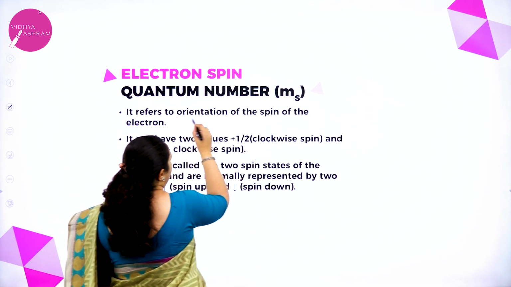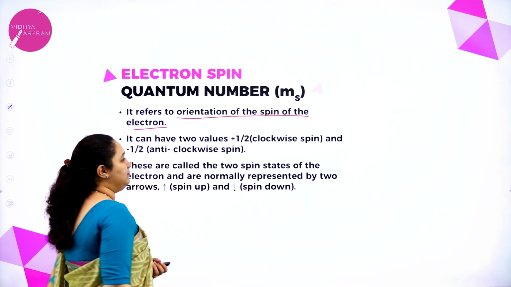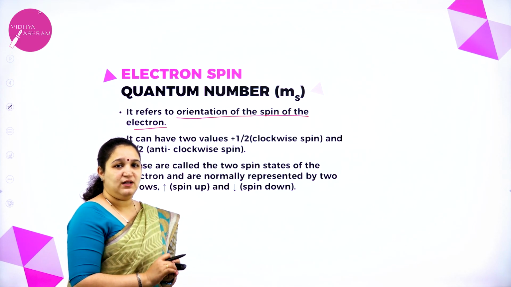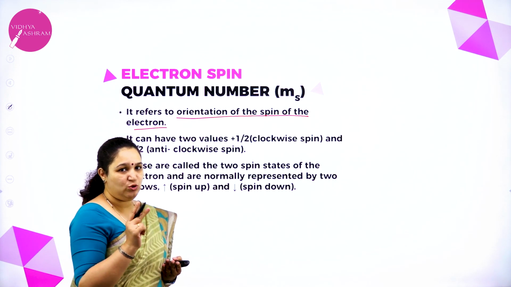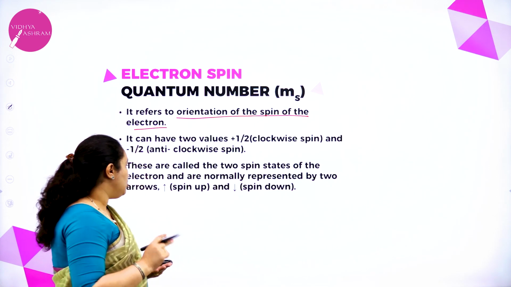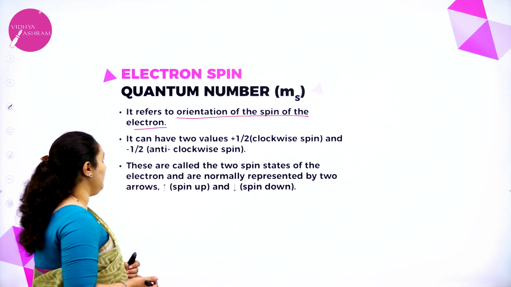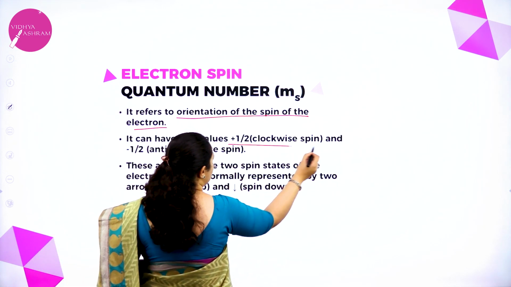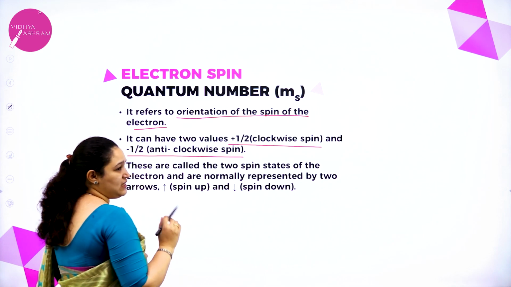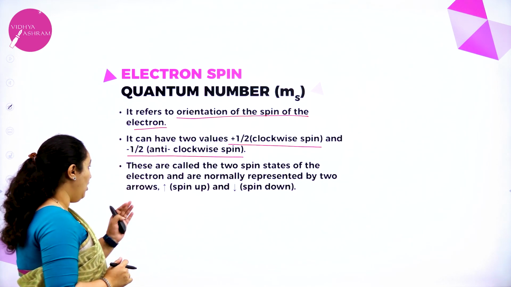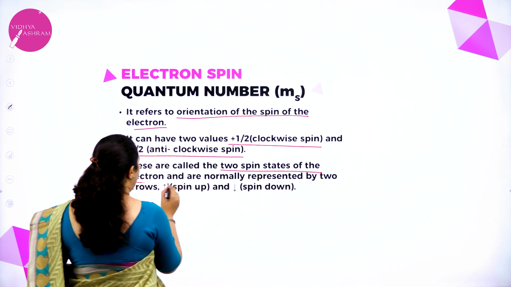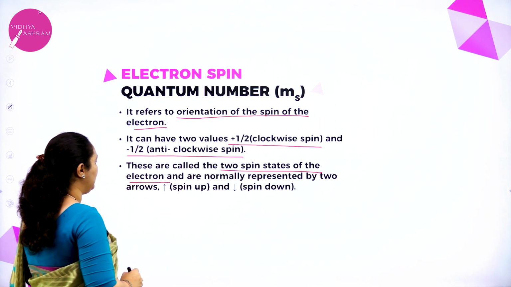It refers to the orientation of the spin of the electron. So inside the orbital there are electrons. Each orbital can have a maximum of 2 electrons. Both these electrons should have the value plus half, that is clockwise spin, or minus half, which is anti-clockwise spin. These are also called the 2 spin states of the electron and are normally represented with an arrow.